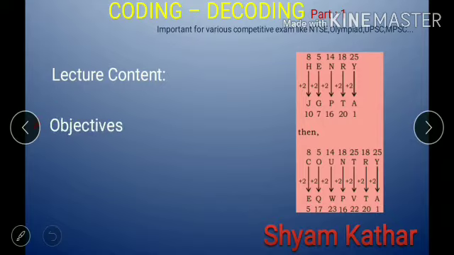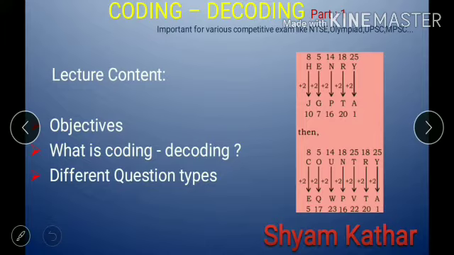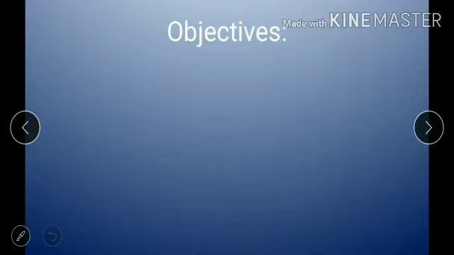Firstly, we will see the objectives. Second, what is coding and decoding. Third, different types of questions, and fourth is the quick method to solve. In this part 1 of coding decoding, we will go through the type 1 questions, and in the next part we will go through type 2 and type 3 questions. Let us start with objectives.